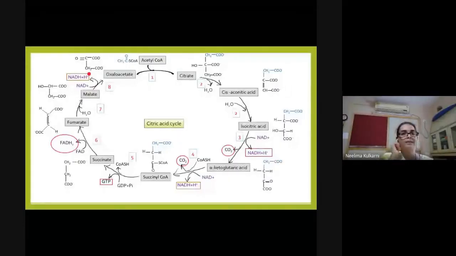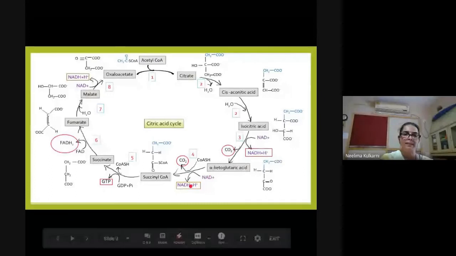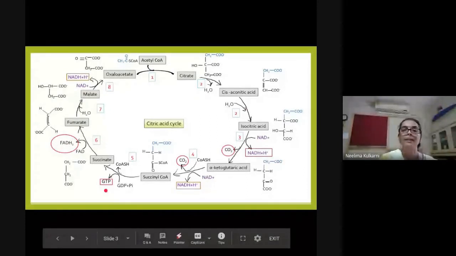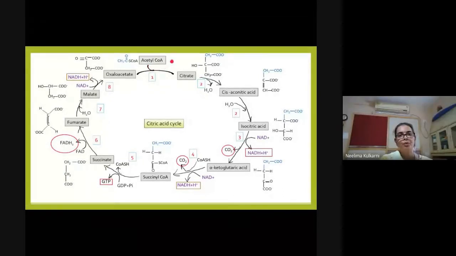So let us now see what is happening in one round. 2 carbons are converted to CO2, 3 NADH plus H plus are produced, 1 FADH2 is produced, and 1 GTP is produced by substrate level phosphorylation. Okay, I forgot to show coenzyme A here. It is liberated here. Coenzyme A is used up here so as to synthesize succinyl coenzyme A, and in the next step it is liberated again.